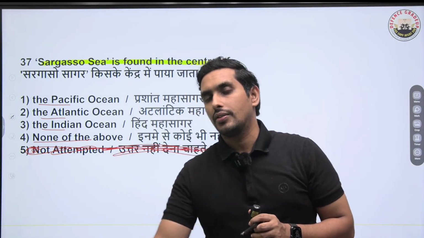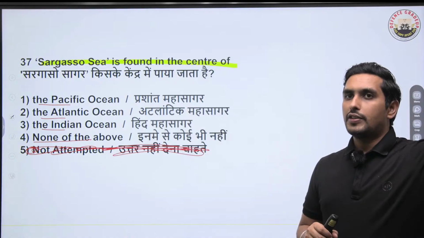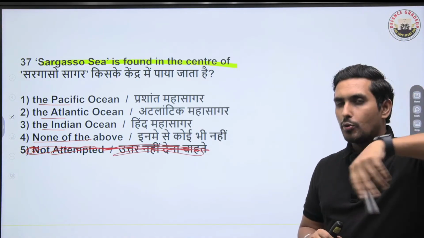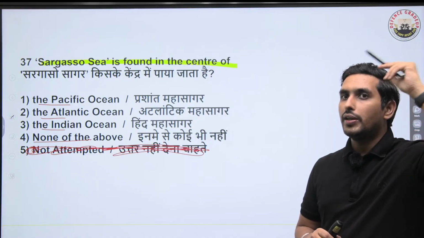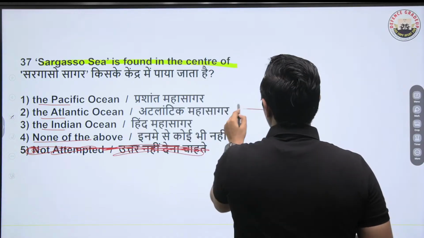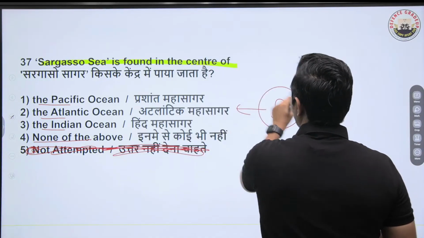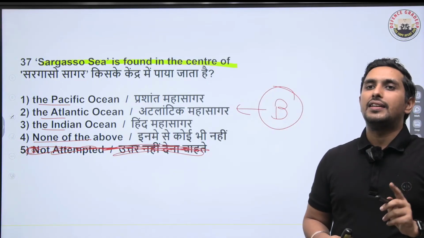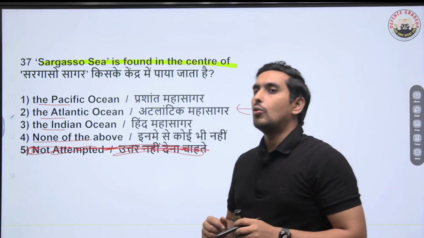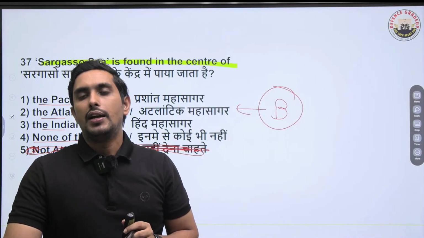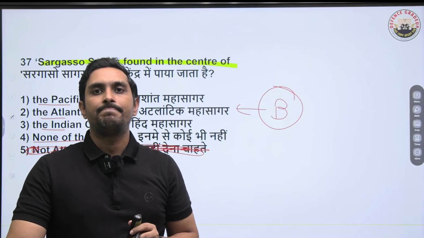37th question it is. It's a gyre. We have the Gulf Stream, Canary Current, North Equatorial Current, it's a proper gyre. So it's a gyre present where? In the North Atlantic Ocean. So answer is B, Atlantic Ocean. To be precise, North Atlantic Ocean. To be very precise, it is the North Atlantic Ocean where you're going to be finding that. So you have to understand that as well. North Atlantic Ocean. Got it?